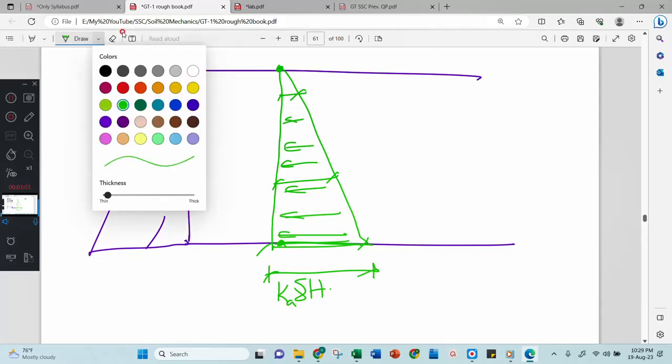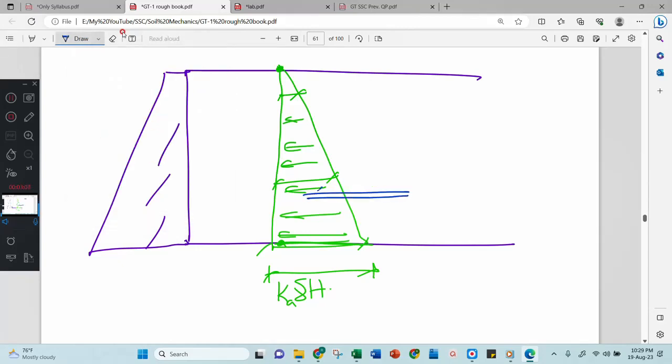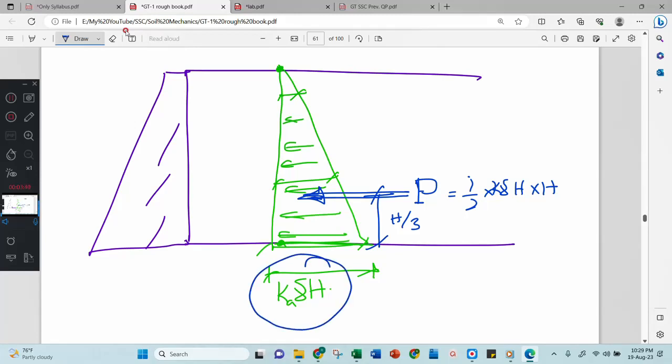Then what about the total stress? Means all of them combined together, they will be acting at one particular point. At that particular point the load will be capital P. This capital P is equal to the area of this distribution, half into base into K gamma H, half into base into height. Then where exactly is it acting? It is acting at a distance of h by 3 from the bottom. Right? Now who explained this one? This everything is explained by Rankine.